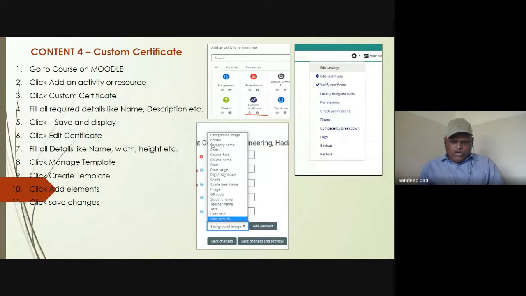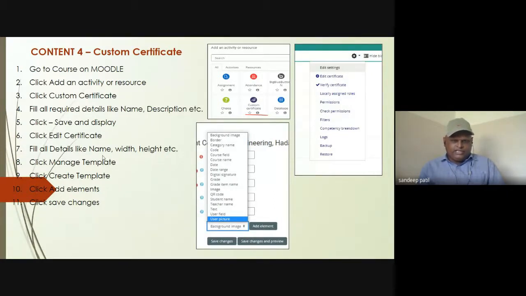All these different kinds of elements we need to prepare separately by clicking add element, and then click save changes, and only then will this be prepared. So again we need to go to our course, click add activity or resource, click custom certificate. First we write all the details, name, description, etc. Save and display. Then we edit the certificates.